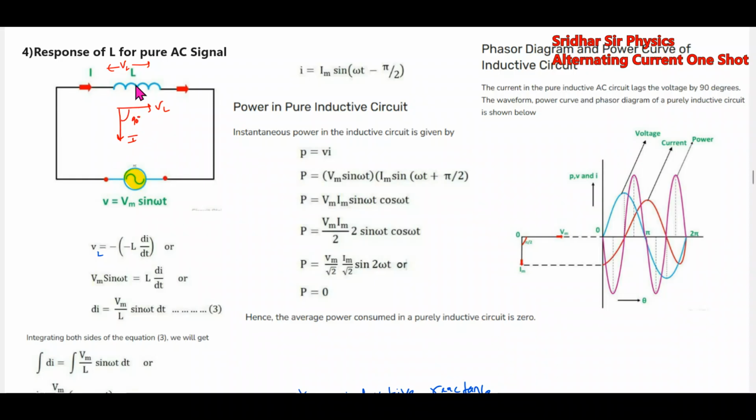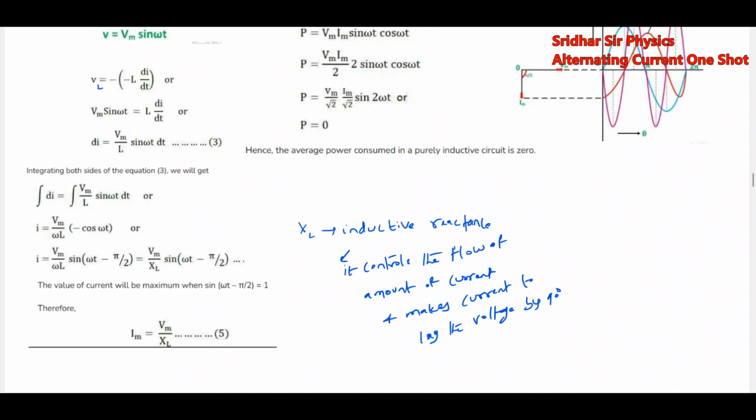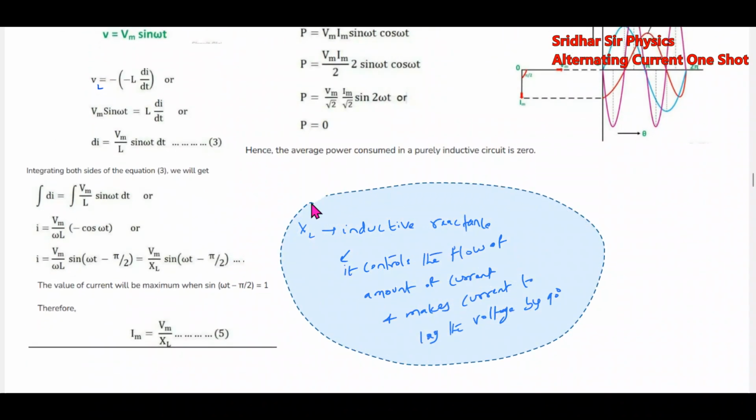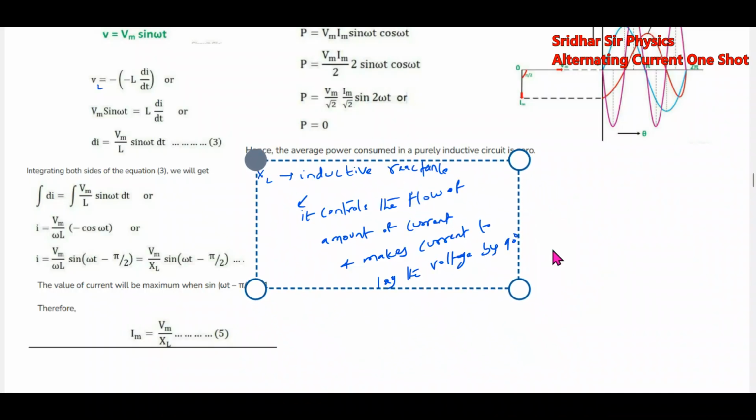By 90 degrees. So what inductor does? It will control the flow of current and also it will make the current to lag the voltage. It's the difference between the resistance and inductance, inductive reactance. This is very important. Rest all math is there, we can manage.